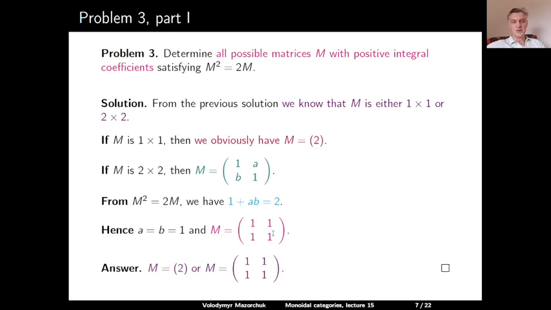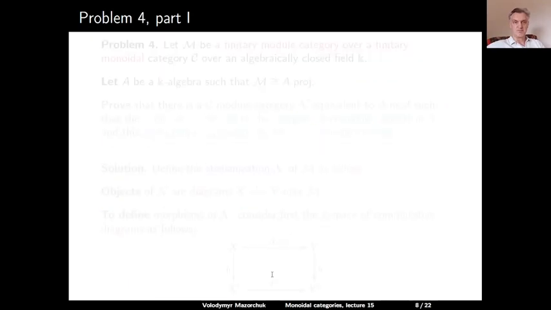So the answer to the problem, we have two matrices, one matrix of size 1 times 1, and it consists of the entry 2, and one matrix of size 2 times 2, and this is the matrix 1, 1, 1, 1. So this solves problem 3.